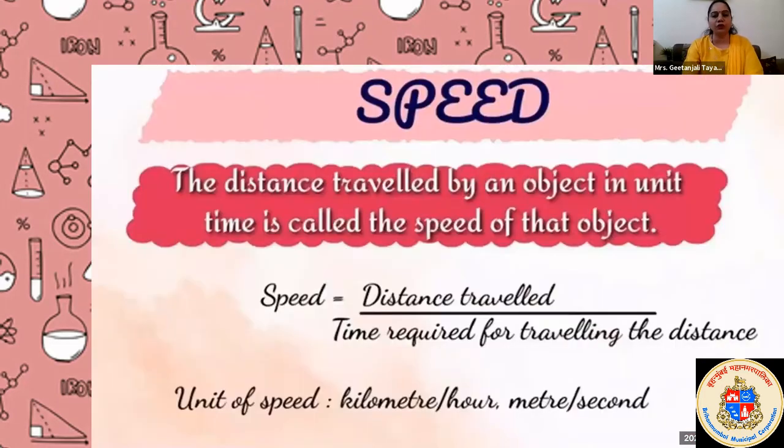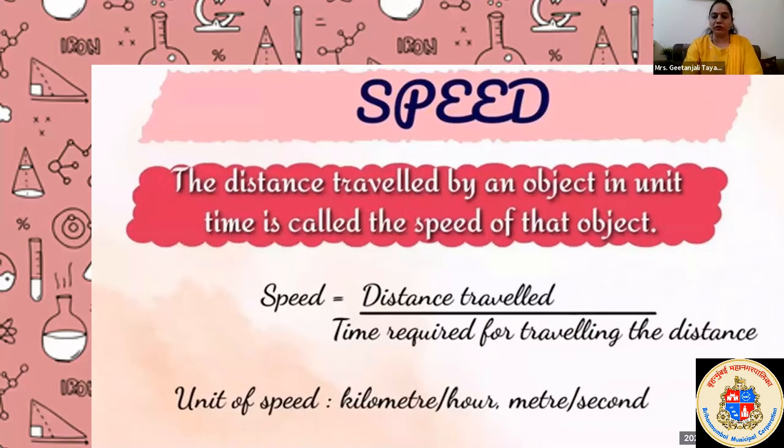And how to calculate the speed? The distance traveled by an object in a unit time is called the speed of that object. Speed is either slow or fast, but to determine whether it is slow or fast, we have to compare the speed of two objects. So how to calculate the speed? The distance traveled by an object in a unit time is called the speed of that object.